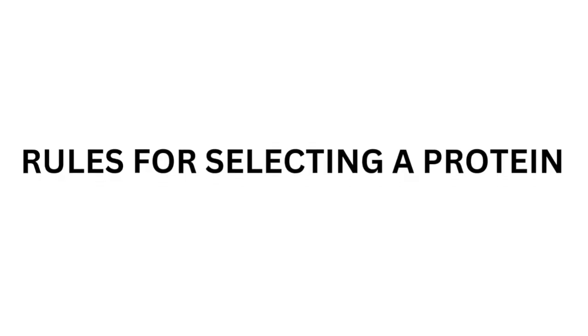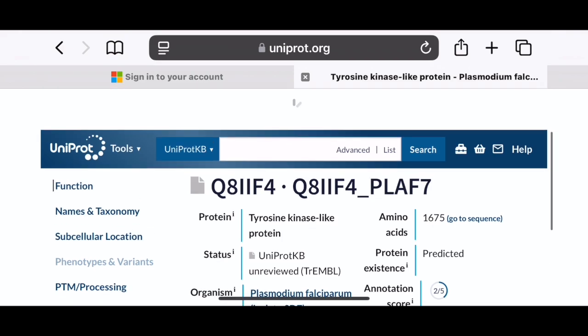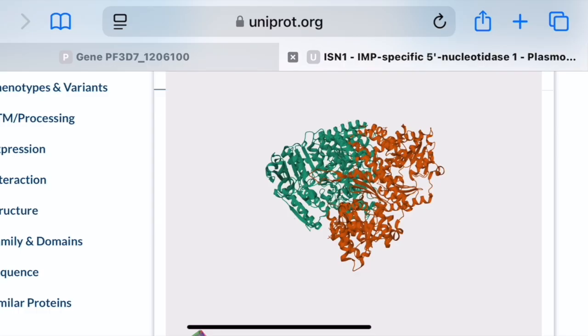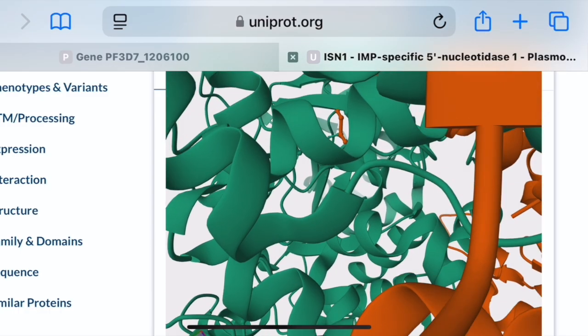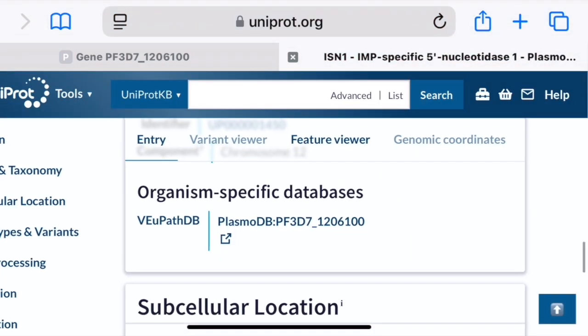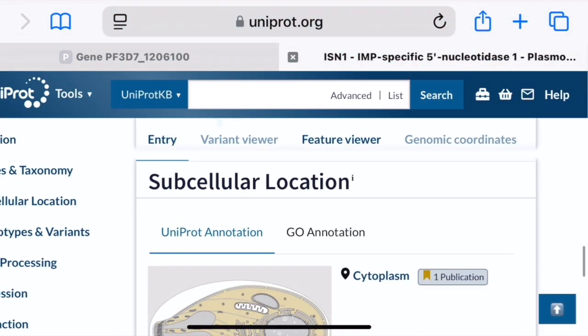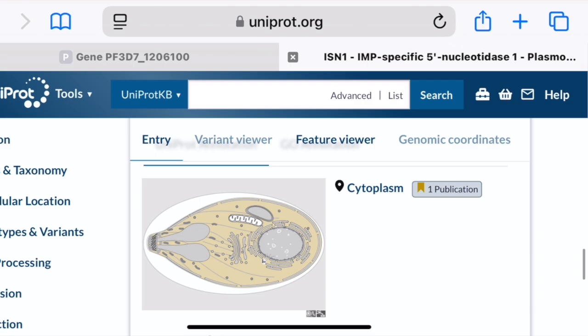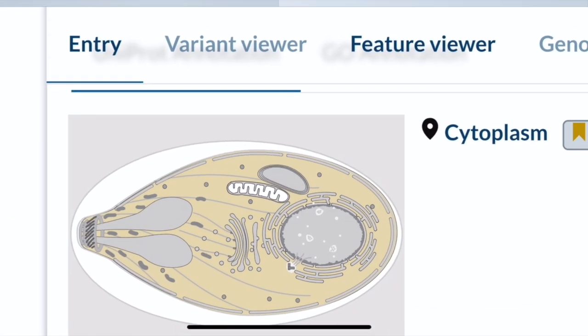Rules for picking a protein for expression when you're conducting expression studies. Protein size influences the level of difficulty you will have in its expression. Other limitations also exist, such as the location, if it's a transmembrane protein, or how soluble the protein is. So let's take a look at some of the rules.